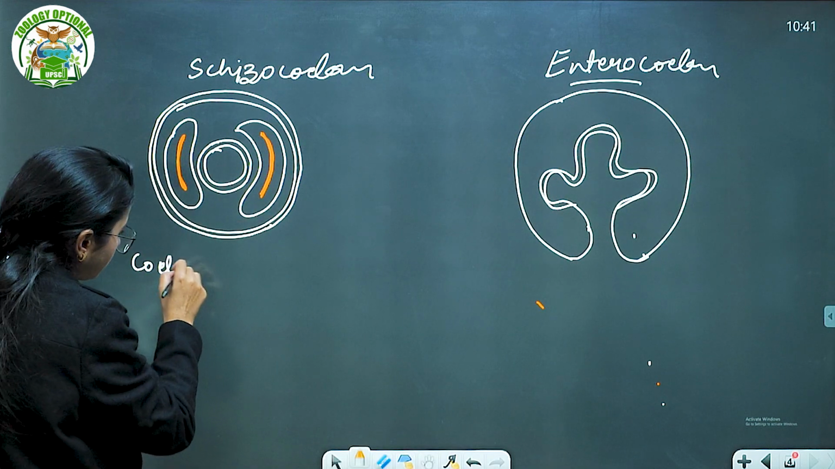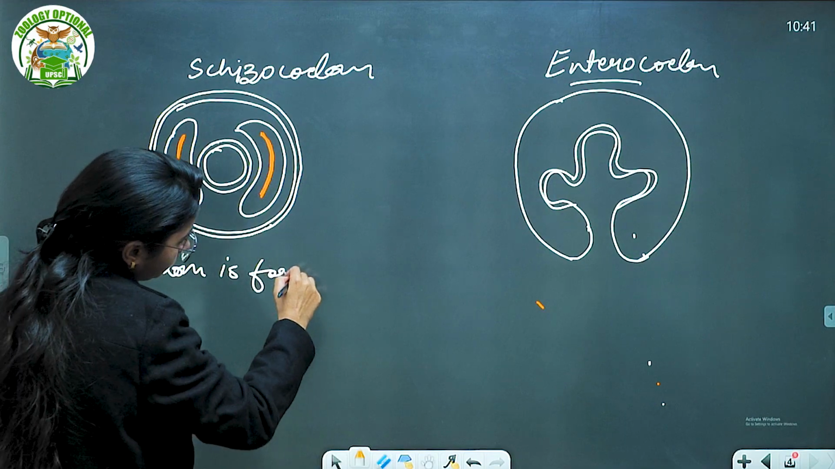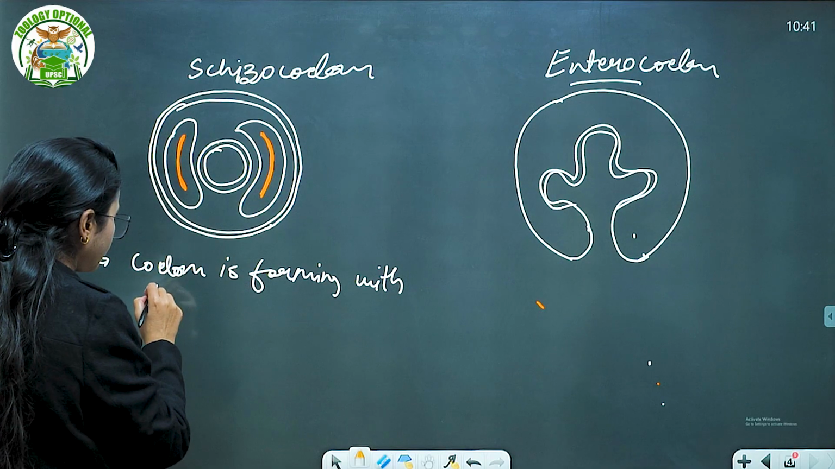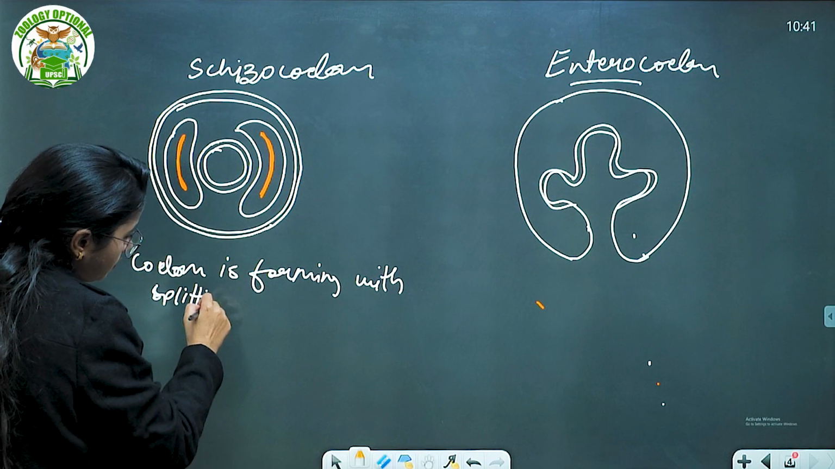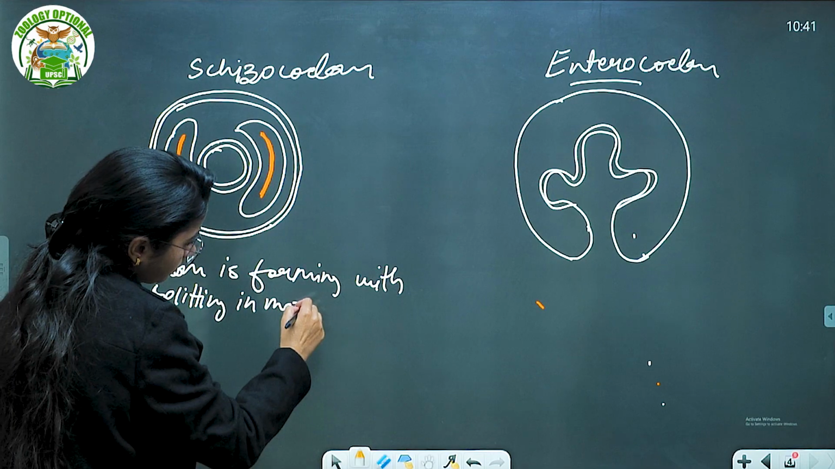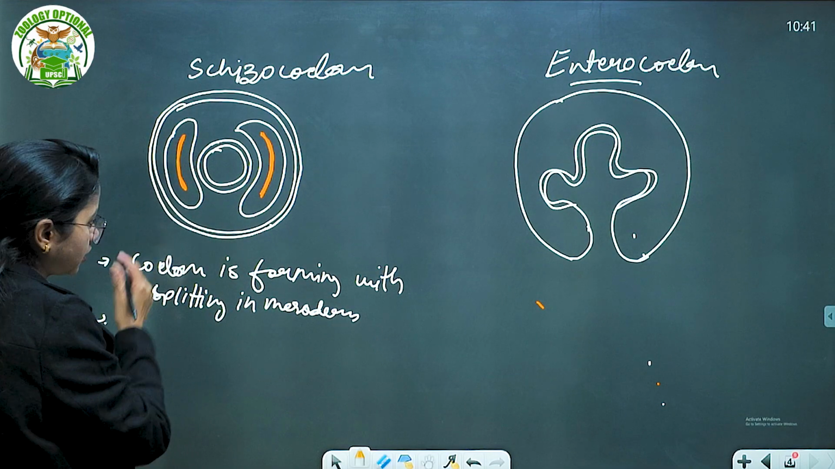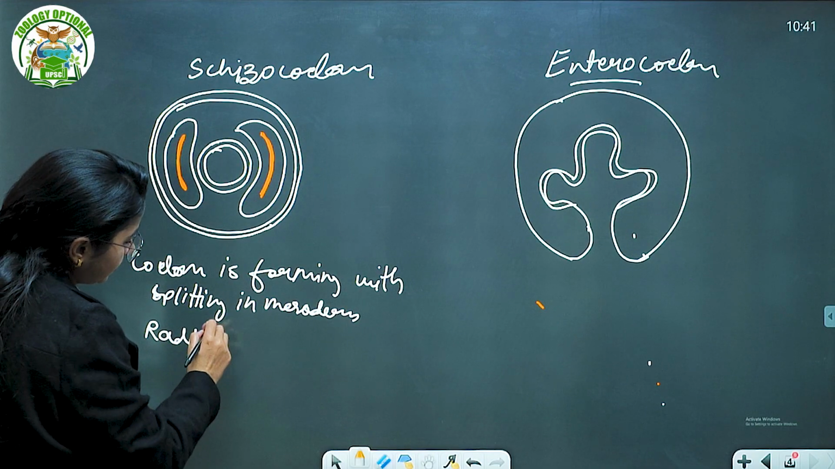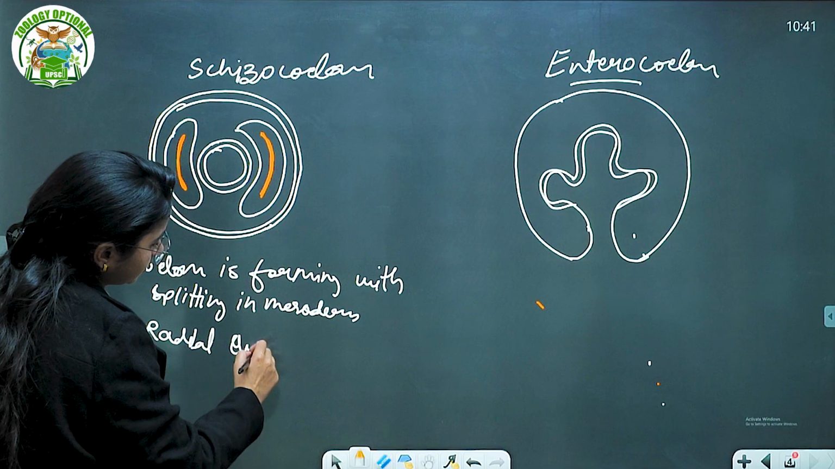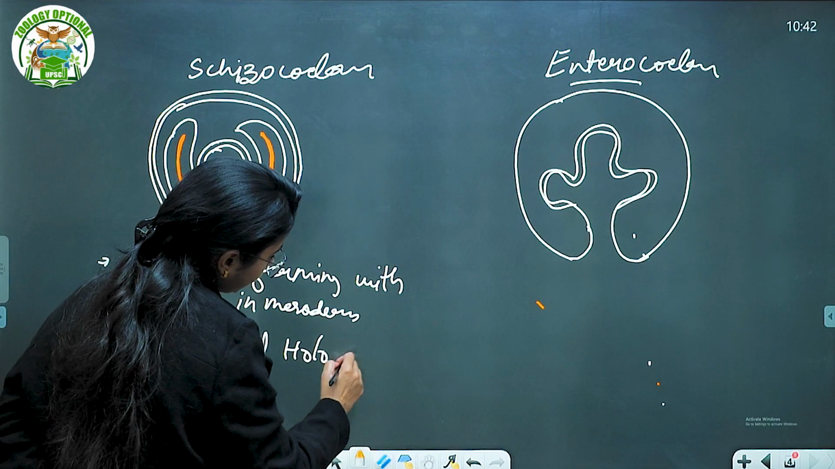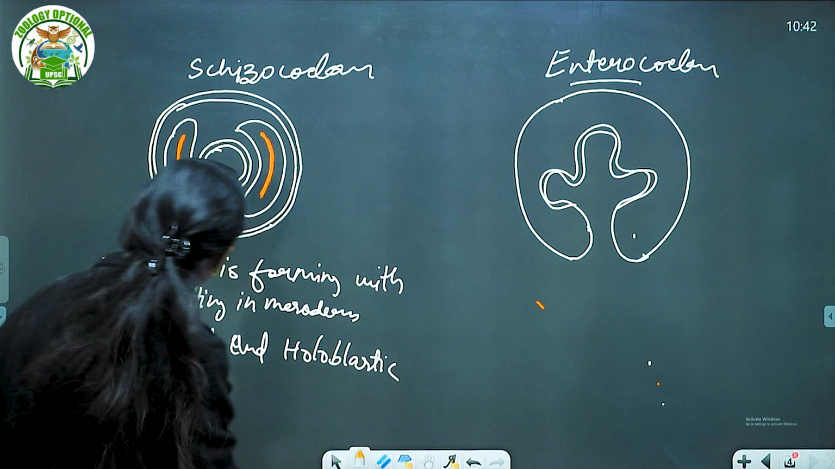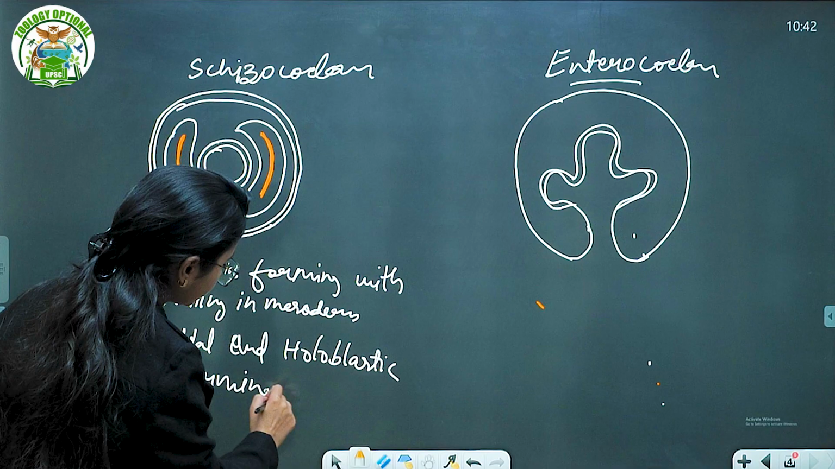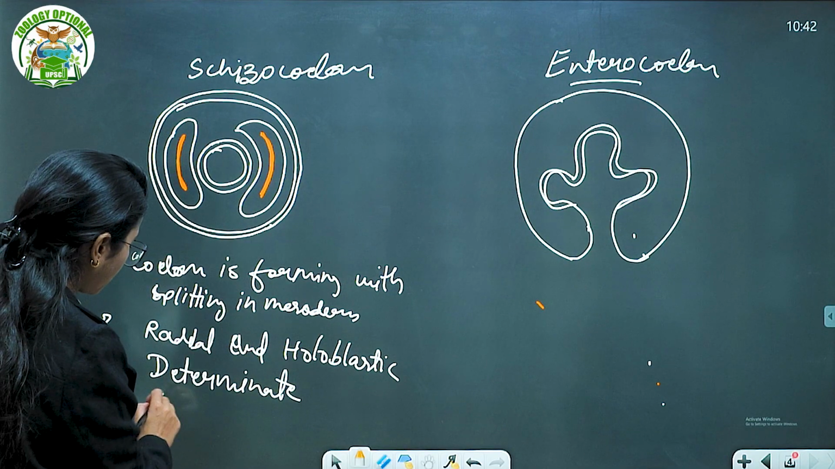Coelom is forming with mesodermal splitting, with a split in the mesoderm. The second point, it is found in radial cleavage, radial and holoblastic. Third one is determinate.